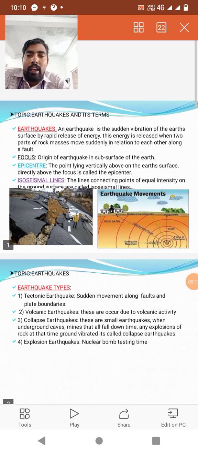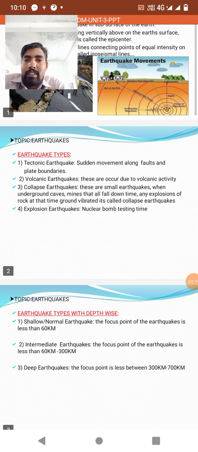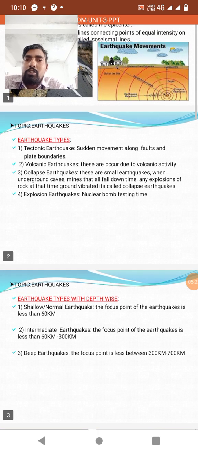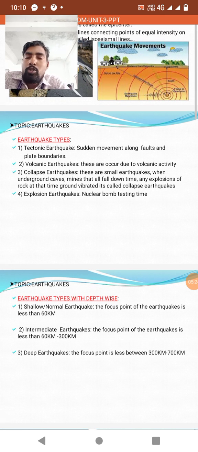Next slide, earthquake types. Based on the origin point, the focus, and what causes it, earthquakes are classified into four types.